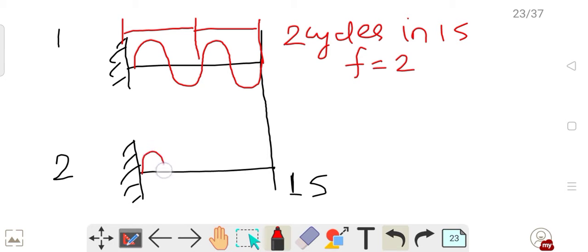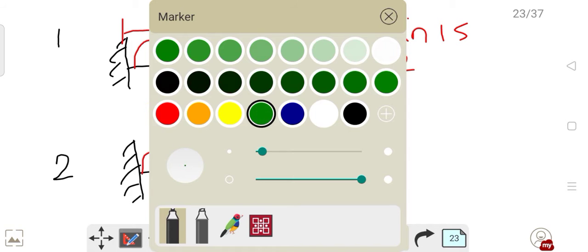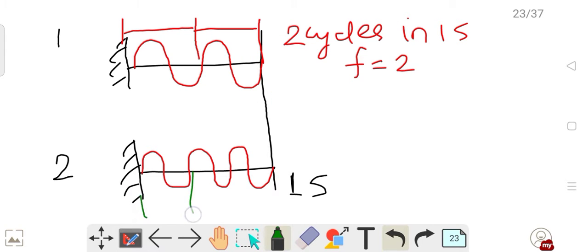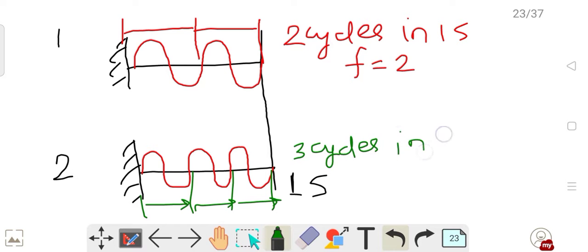If this wave has made 3 cycles in 1 second, what are the 3 cycles? You see, 1 cycle, 2 cycle and 3 cycle. These are the 3 cycles. So frequency equals to 3. Now this is the definition of frequency, number of cycles per second.